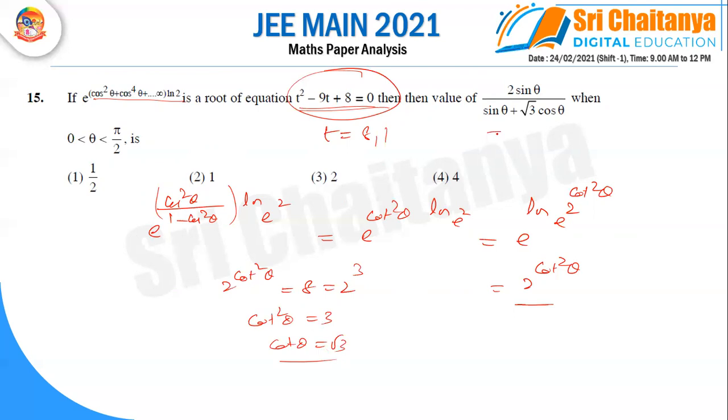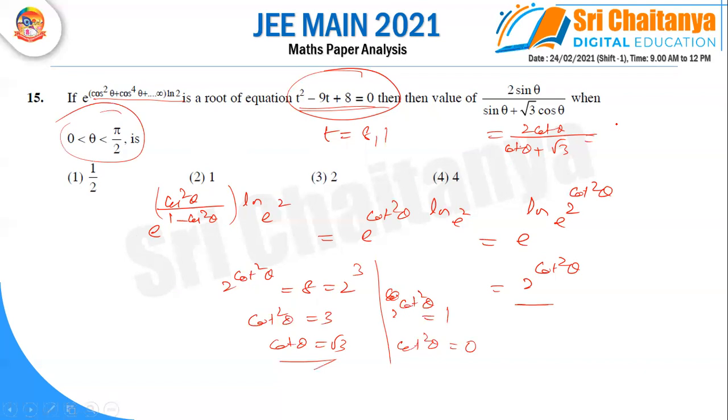One more thing: this given expression we are dividing by cos. Then you can get sin by cos is cot, and cos by cos. So substituting the cot value here. One more condition is there: 2 power cot square theta is equal to 1, so cot square theta you can write as 0, because 2 power 0. Theta is also pi by 2, but theta does not equal pi by 2. Substituting the cot value here, you can get 2 root 3 by 2 root 3, 2 by 4. So finally you can get the answer is 1 by 2. So next question.